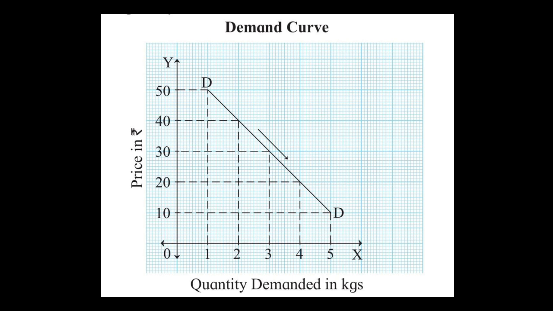See, when the price of the commodity is decreased, the quantity demanded increases to 2. When the price is decreased from 40 to 30, the quantity demanded is 3. When the price decreases further to 20, the quantity demanded is 4. Then at the end, the price is 10 and the quantity demanded is 5. The demand curve slopes downward.